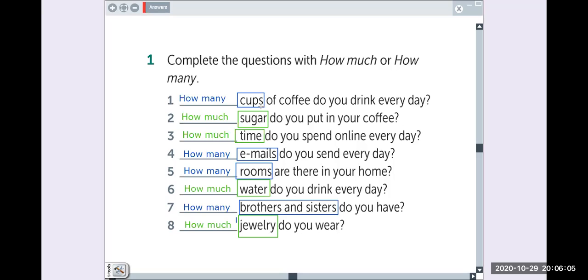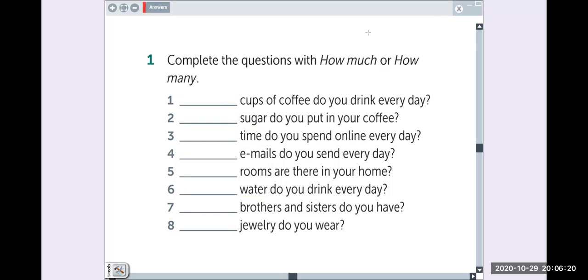Entonces están en plural. Y recordemos que los uncountable nouns no tienen plural. Any questions until here? Let's go to the next exercise.